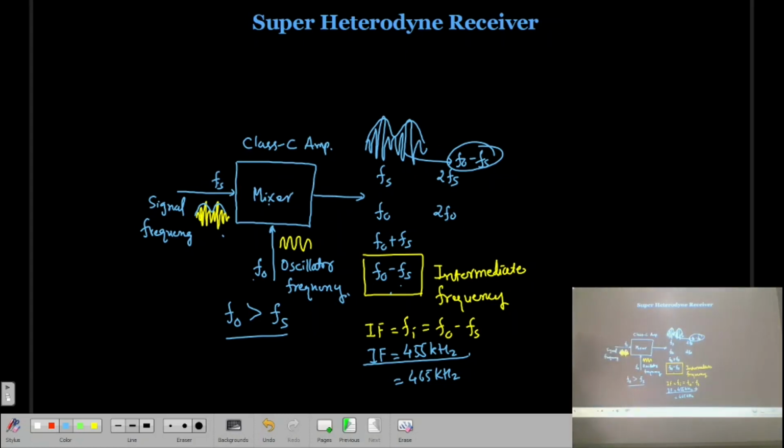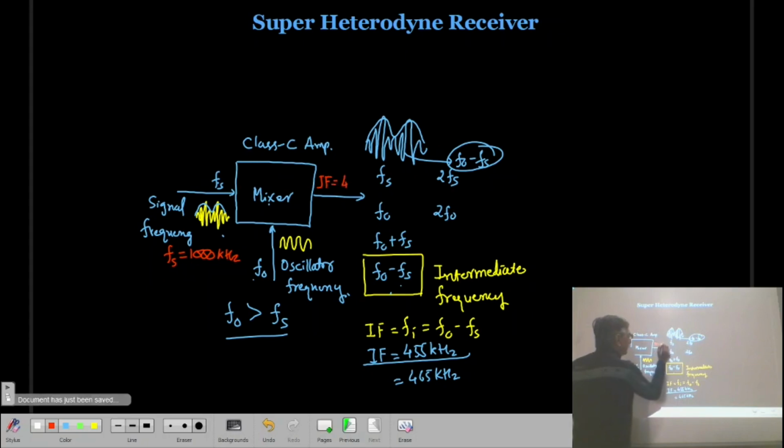Now what does this mean? Let's suppose my signal frequency Fs is 1000 kilohertz. At the output I want the intermediate frequency of 455 kilohertz.